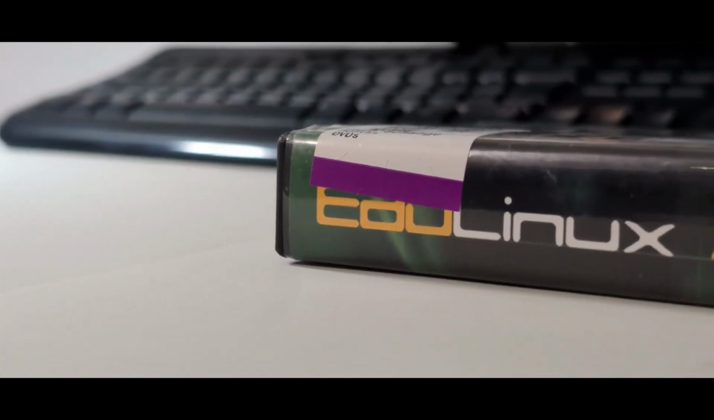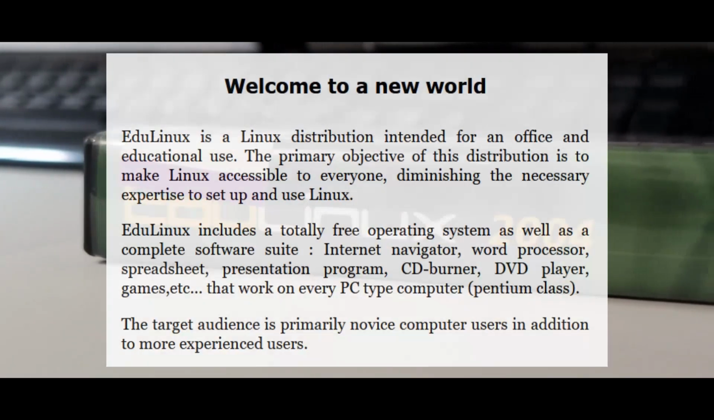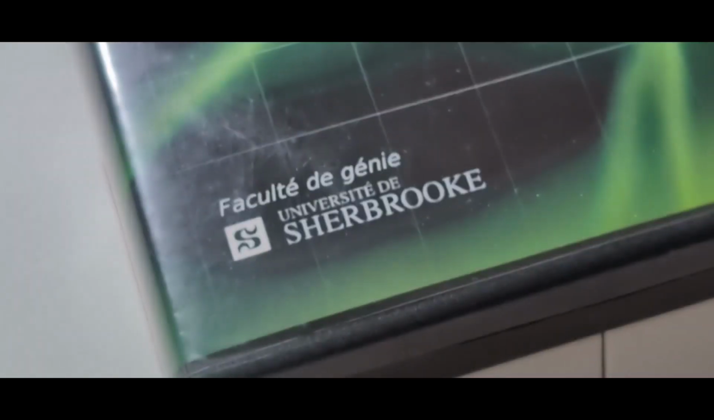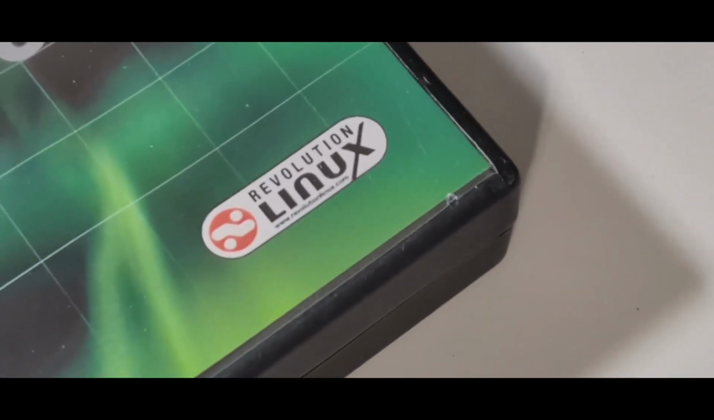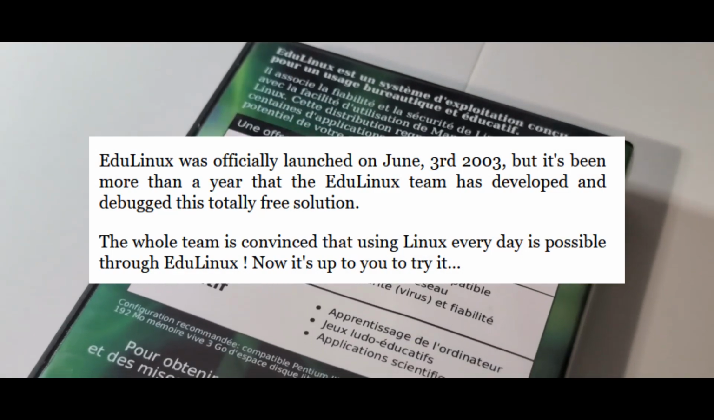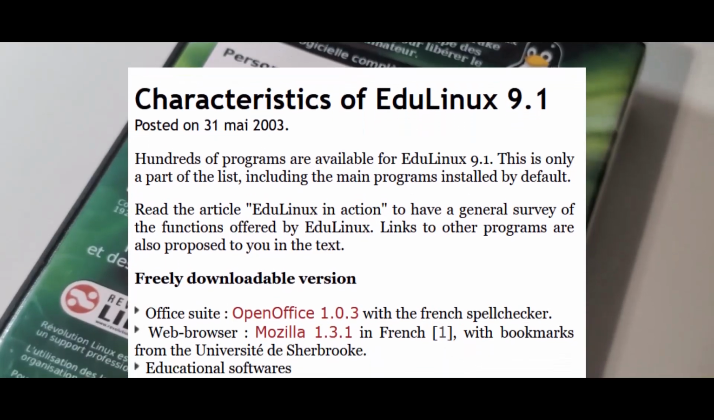EduLinux was an operating system based on Mandrake Linux, which was called Mandrake Linux at the time. Its main goal was to make Linux easy to use and accessible to everyone. EduLinux was made by students of the University of Sherbrooke in Quebec, Canada, in collaboration with Revolution Linux, a defunct software company. On June 3, 2003, the first version was released, EduLinux 9.1, which was based on Mandrake Linux 9.1.